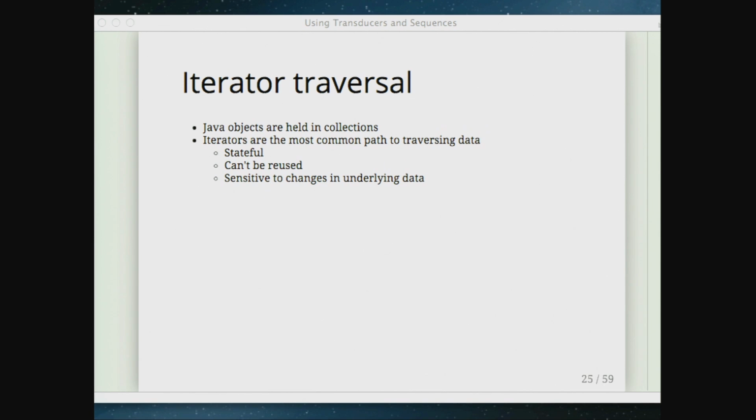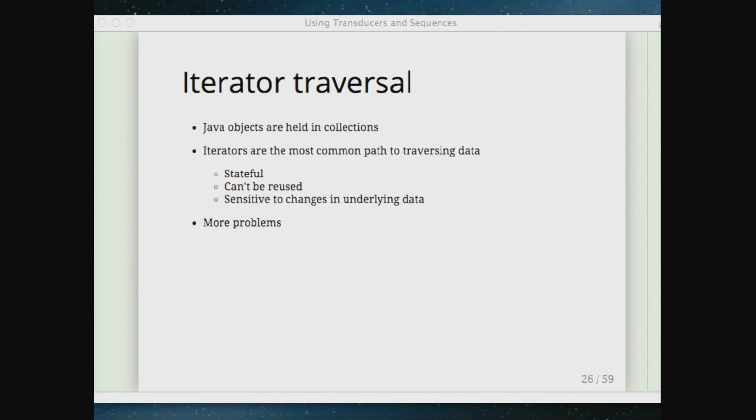You can't say, I'll give you a copy of the iterator and I'll keep one and we'll do different things. You can't do that. And they're sensitive to changes in the underlying data. If you have a collection, you rip an iterator off it, you give it to somebody, and then what happens when you change the collection? And the answer is, it depends, right? It depends a lot on what kind of collection it is and what you're doing to it, and there are answers for all those questions, but they're messy. There's lots and lots of messy stuff there.